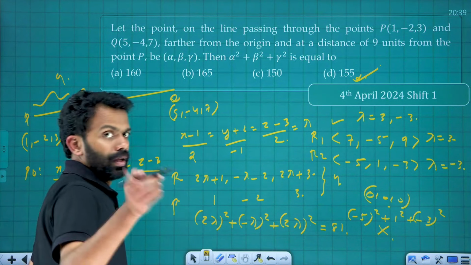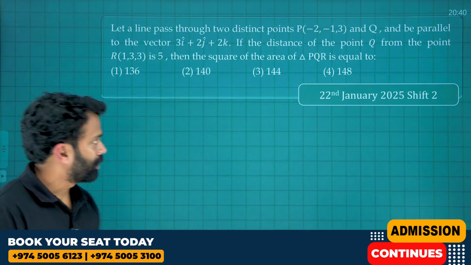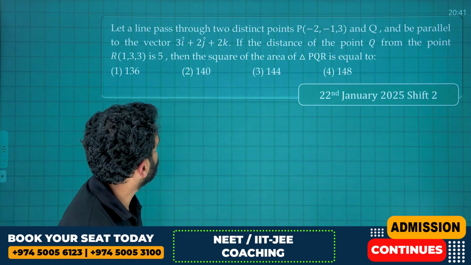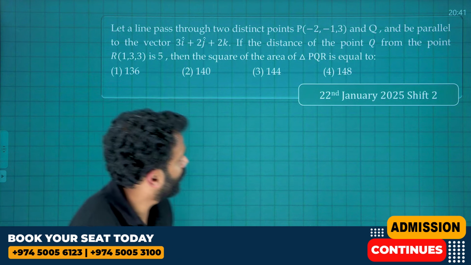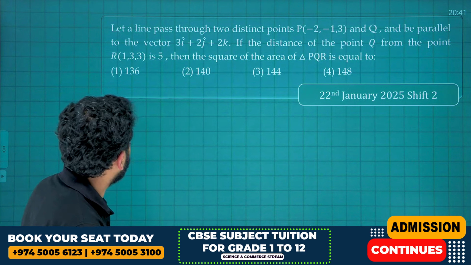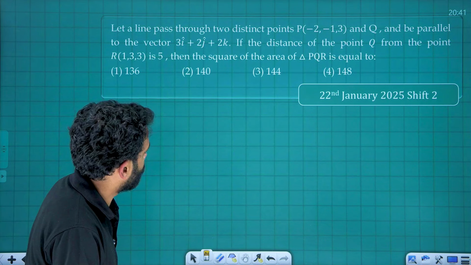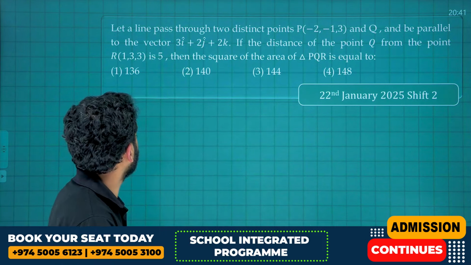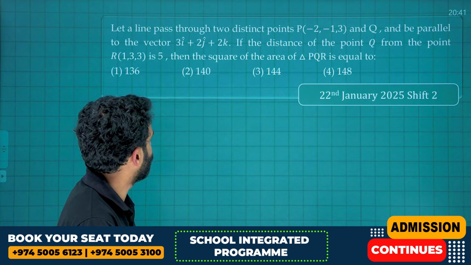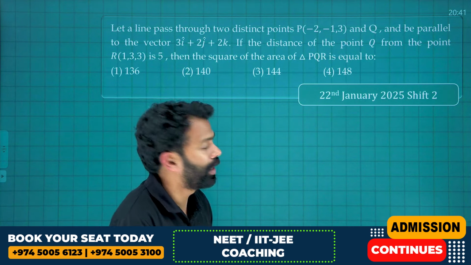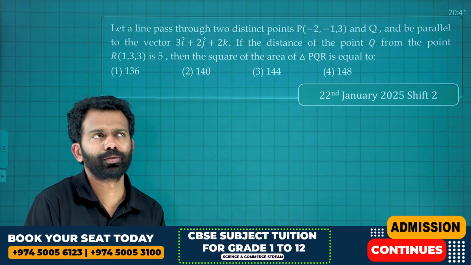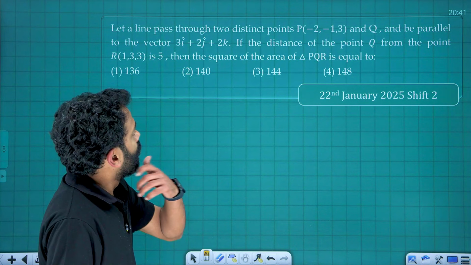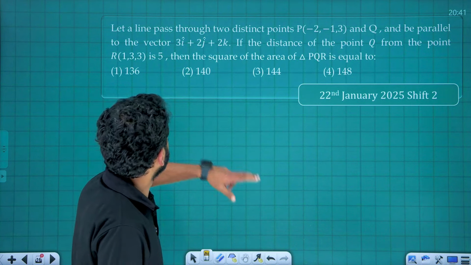Okay, next one. Our very next question from 2025. Let a line pass through two distinct points P and Q and be parallel to the vector 3i plus 2j plus 2k. If the distance of the point Q from the point R(1, 3, 3) is 5, then the square of the area of triangle PQR is equal to. Let's try and find it out. It will be easy, I think.